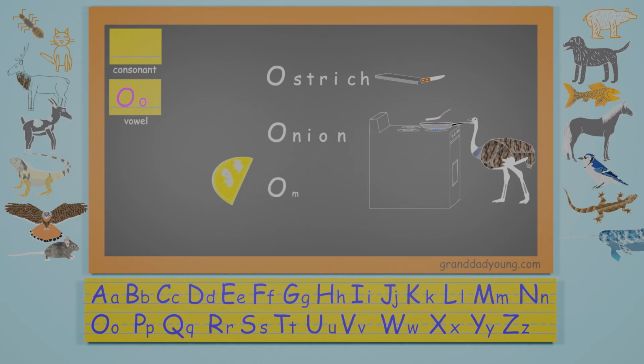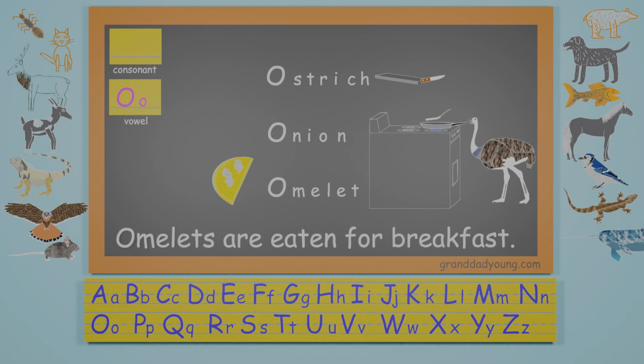Omelette. O-M-E-L-E-T. Omelettes are eggs that are scrambled, cooked, and folded over vegetables or cheese. Omelettes are eaten for breakfast.